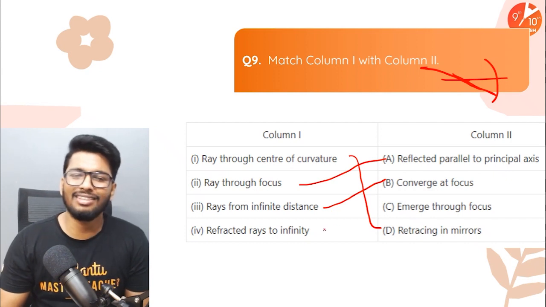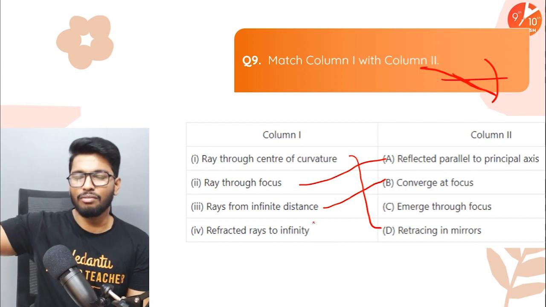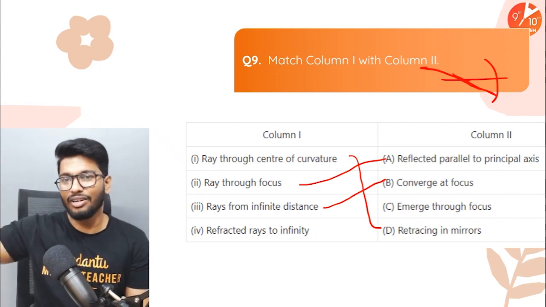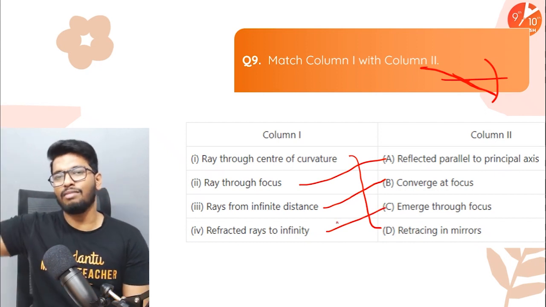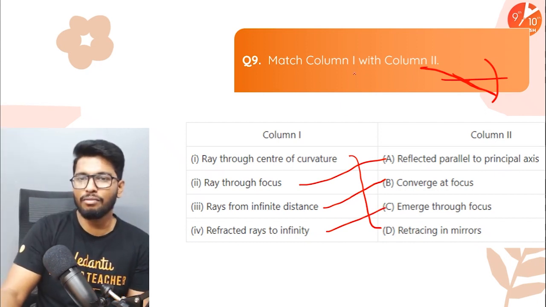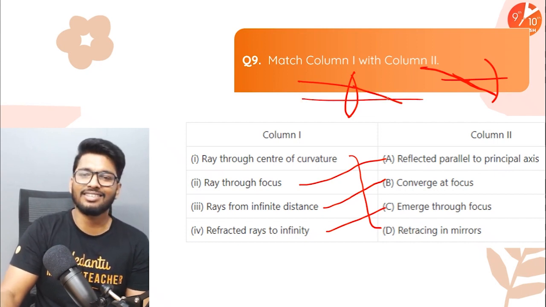The last one has to be the option number C itself, that is reflected ray. If a ray of light is coming from infinity, refracted to infinity, then that will emerge through the focus. That is, after refraction, if a ray of light is coming from infinity, it is going to pass through the focus. That's all. So that will be the answer.